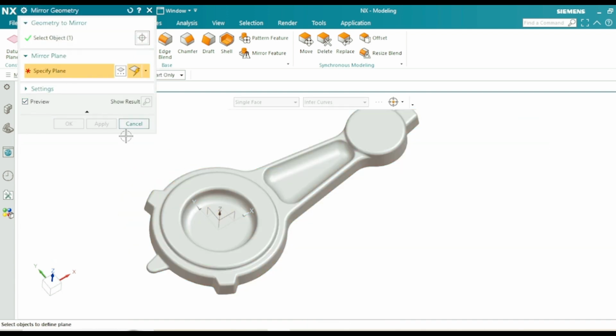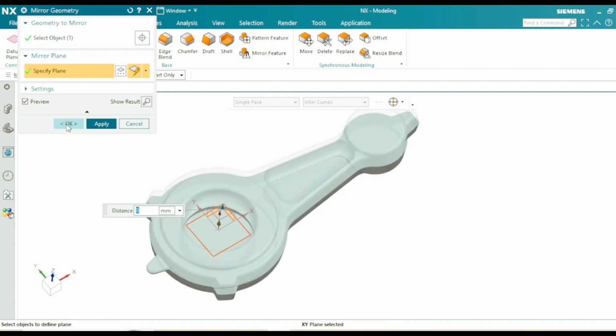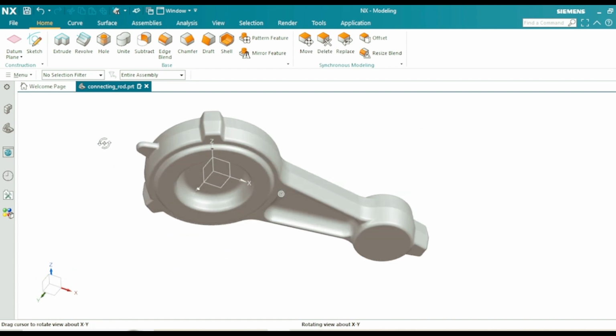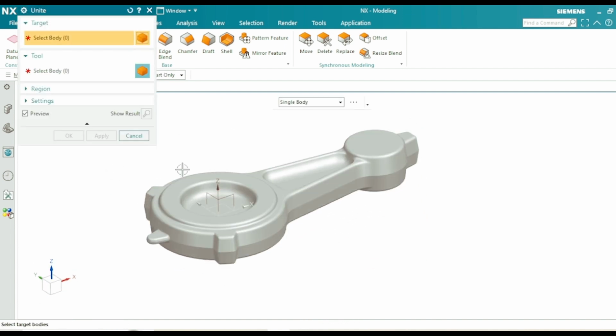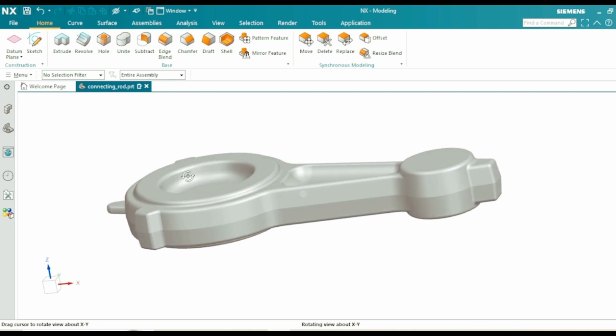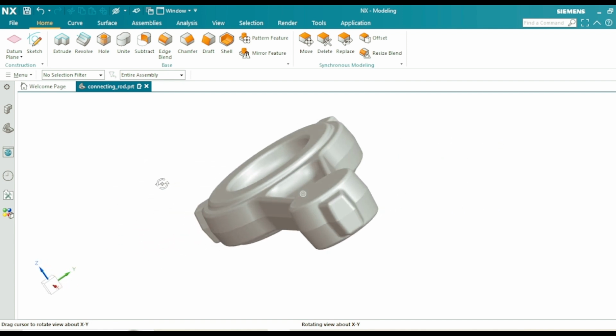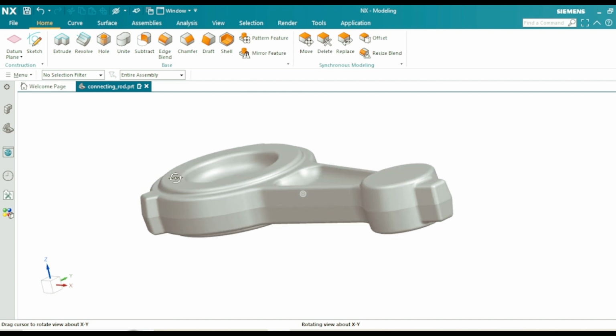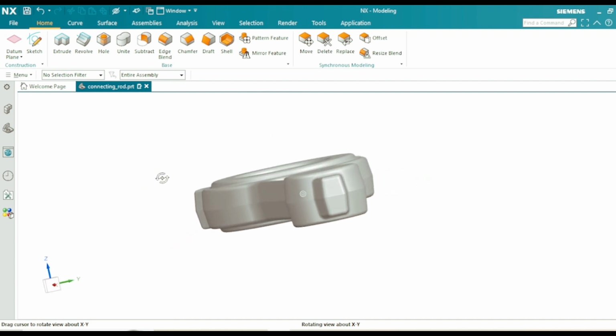Now again mirror tool. Select the body to mirror, next the mirror plane and press OK. After mirror, we use Unite to make it a single solid body. And that's it. We've successfully created a solid model of a connecting rod using NX tools like Extrude, Draft, Trim, Mirror, Edge Blend, and Unite.